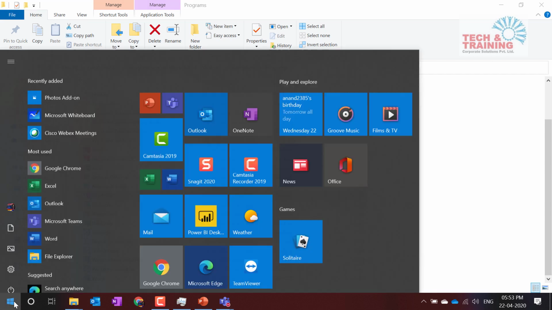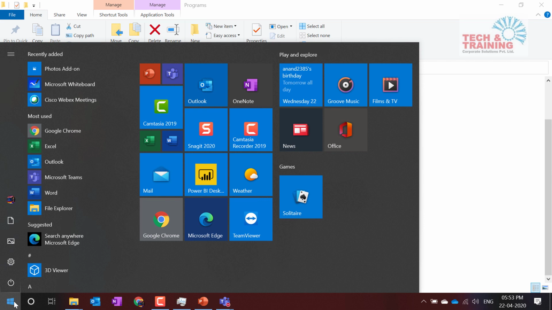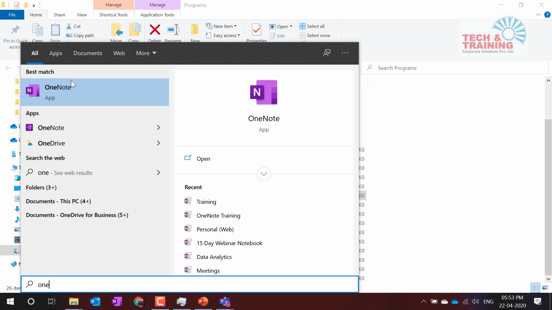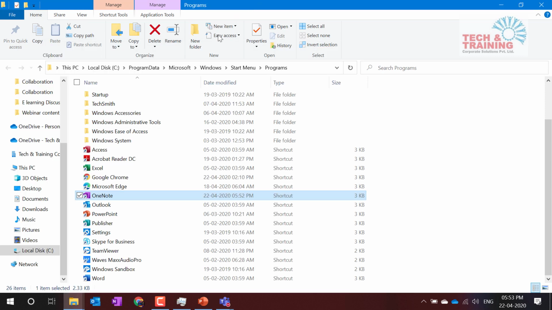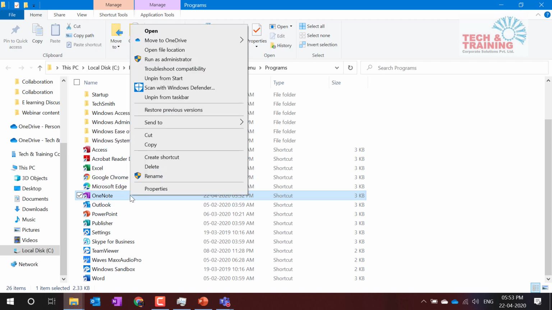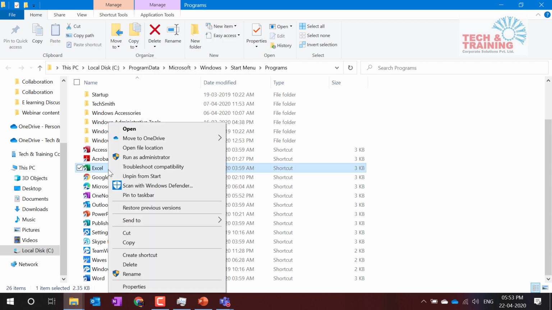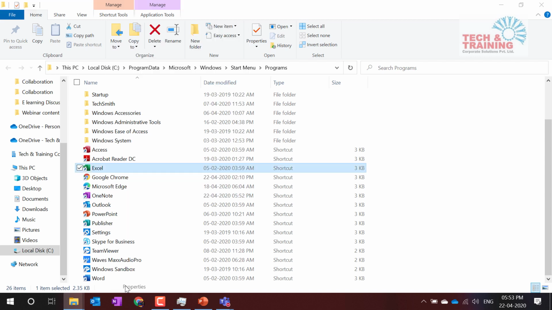So friends, I repeat the steps once again. You go to start, type OneNote, right click, open file location. When you open file location, you come to this screen. You get different applications, and mind it, you can assign such a shortcut to any of these applications which are visible here. Just do right click on whichever application you want to assign. Let's say now I want to assign Excel. So I right click, properties.